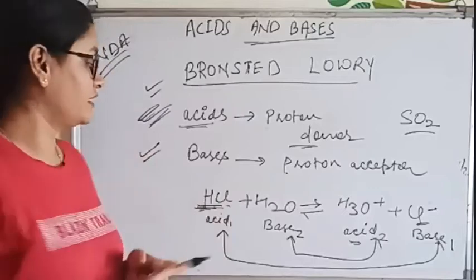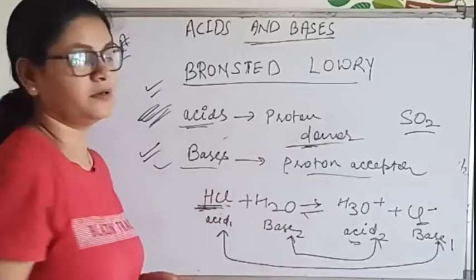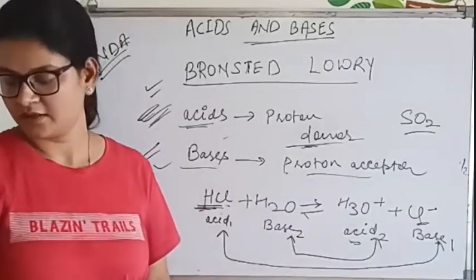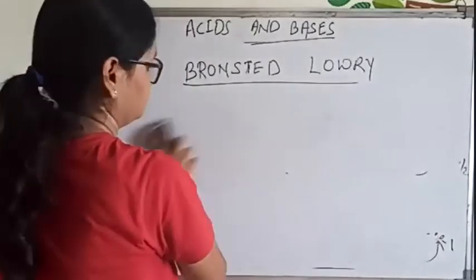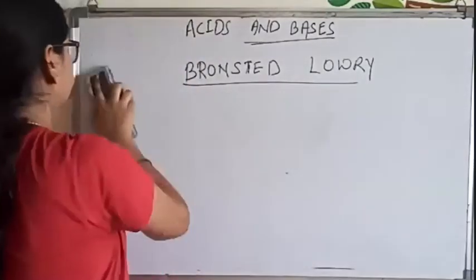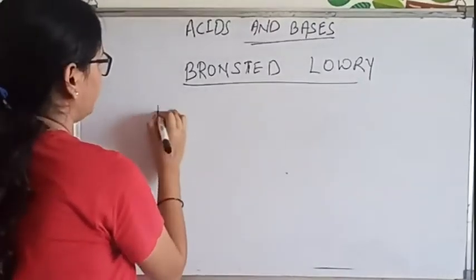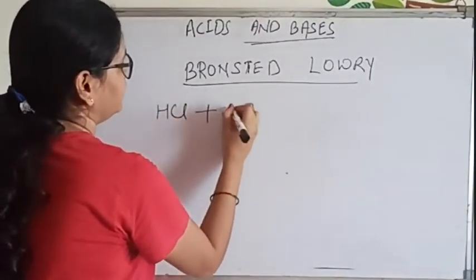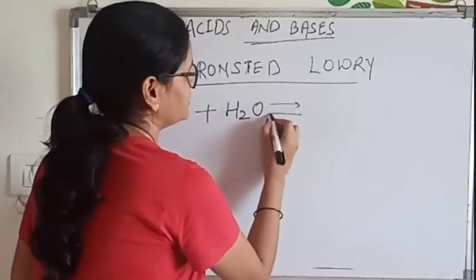You understood till here? Acids are proton donors and bases are proton acceptors. You all understood? Yes, ma'am. Good. Now we will take a few examples. Now here HCl. We'll take a few more examples also. First we will discuss with this example.